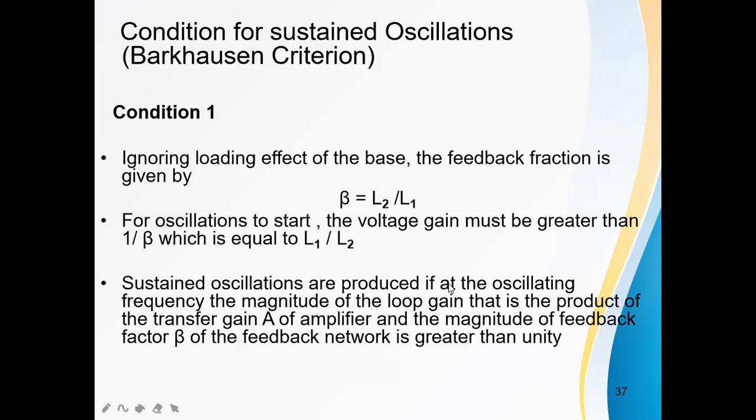Sustained oscillations are produced at the oscillating frequency. The magnitude of the loop gain, that is the product of the gain of the amplifier and the feedback network, is greater than unity. Initially, A beta should be greater than 1, that is, it should be equal to L1 by L2.